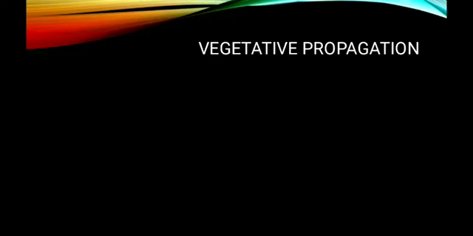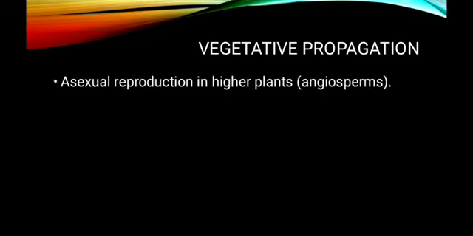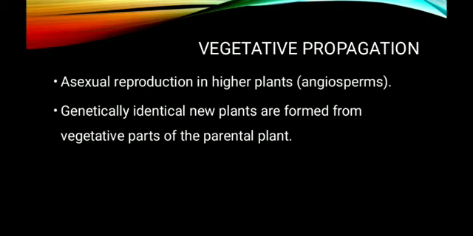Okay, now we are going to study vegetative propagation. What is meant by vegetative propagation? The asexual reproduction found in higher plants, particularly the angiosperms, is known as vegetative propagation. It is just like the asexual reproduction that occurs in the lower plants, but in higher plants, particularly in angiosperms, the asexual reproduction is specifically known as vegetative propagation.